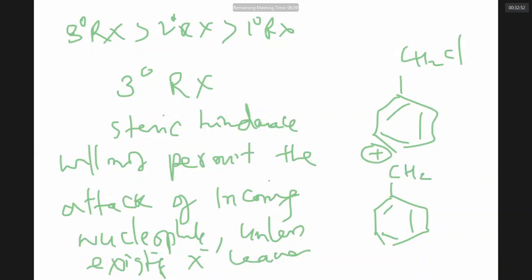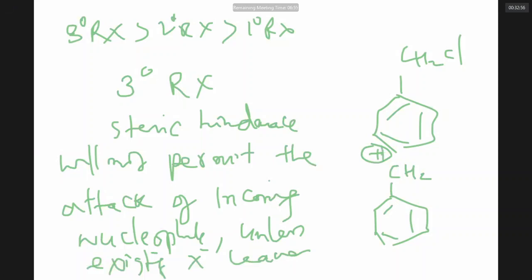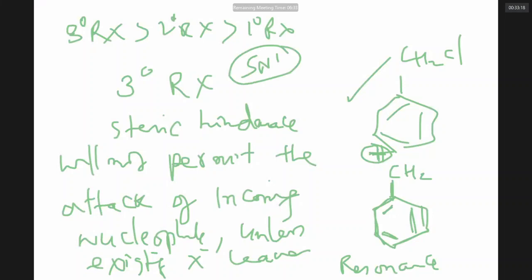The benzyl carbocation has something interesting: plus charge, single bond, double bond, single bond, double bond, single bond, double bond. Anything that has this type of conjugated double bond system, the positive ion or negative ion is stabilized by resonance. It means the plus charge is distributed in the entire molecule. Therefore, benzyl chloride prefers SN1 because SN1 involves formation of carbocation and carbocation is stabilized here.